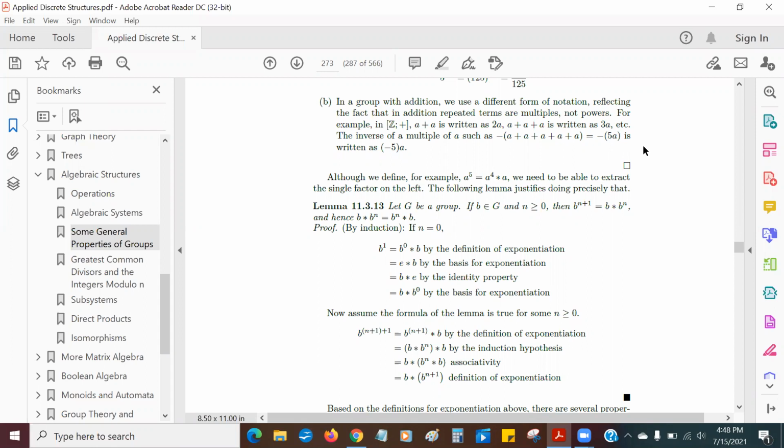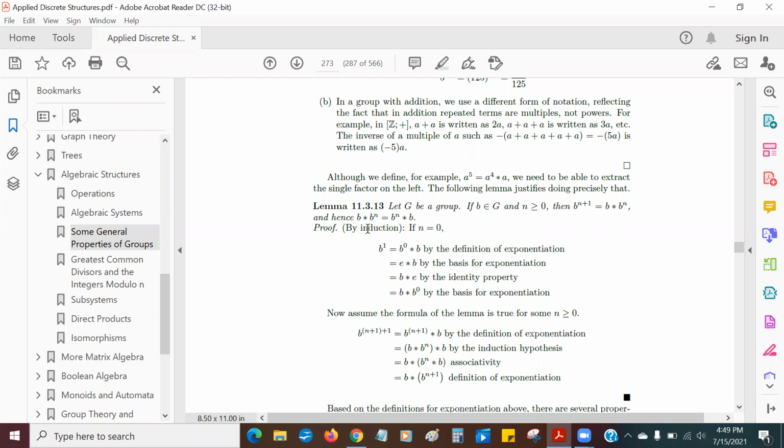Anyways, here's a very important lemma. Lemma, or theorem, 11.3.13, which is that if G is a group and B is an element of G, n is greater than or equal to 0, then B to the n plus 1 is equal to B star B to the n.